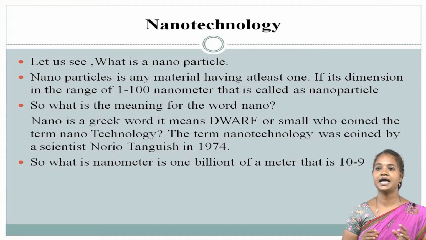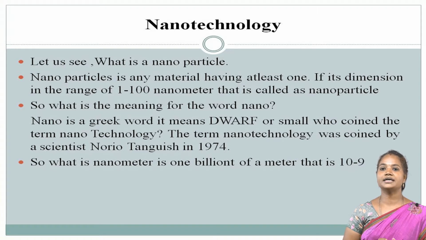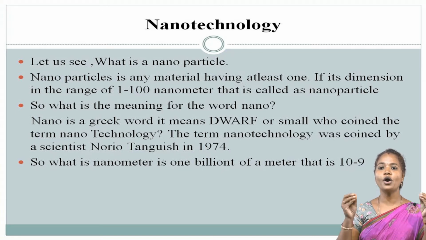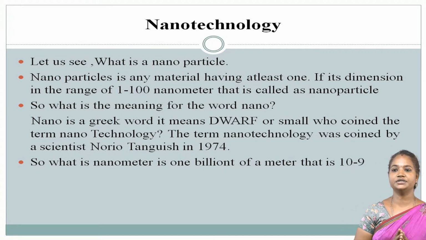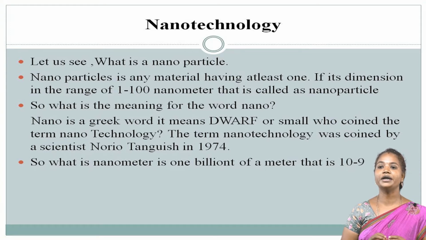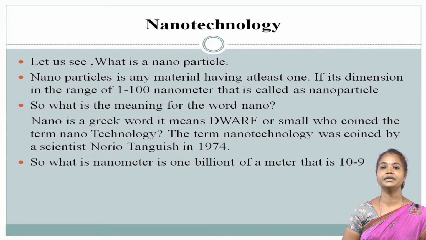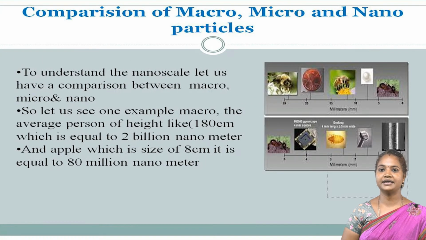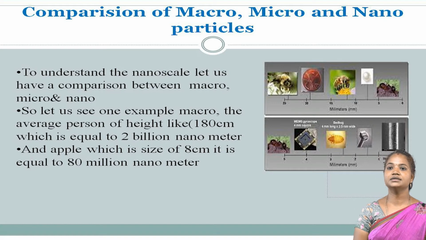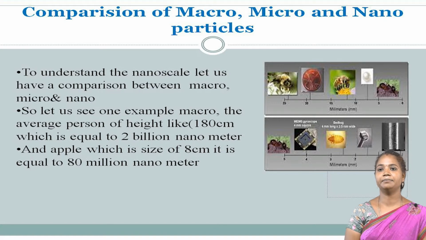A nanoparticle is any material having at least one dimension in the range of 1 to 100 nanometers. So what is the meaning of the word nano? Nano is a Greek word. It means dwarf or small. Who coined the term nanotechnology? The term nanotechnology was coined by the scientist Norio Taniguchi in 1974. A nanometer is 1 billionth of a meter, that is 10 to the power of minus 9. Nanotechnology is a very recent development with many applications.